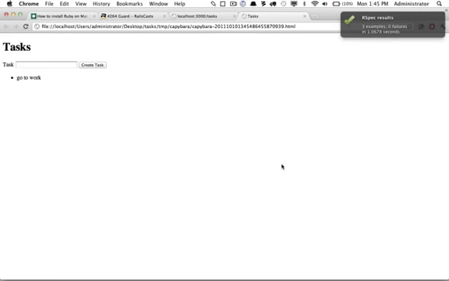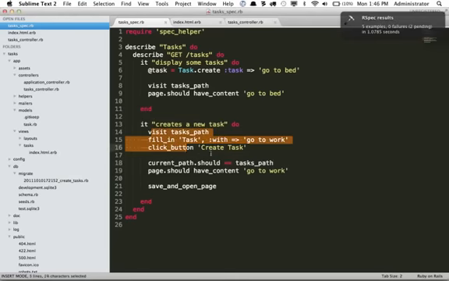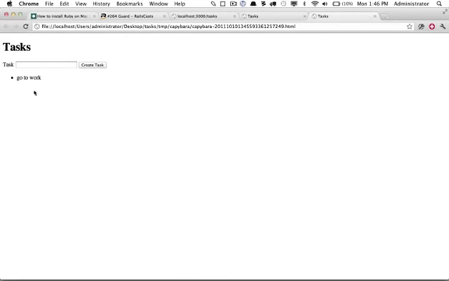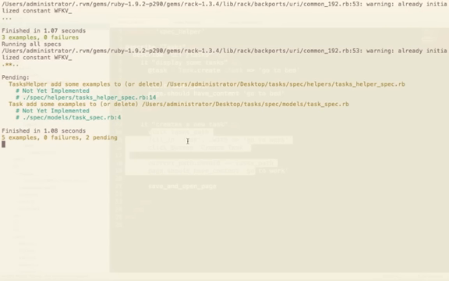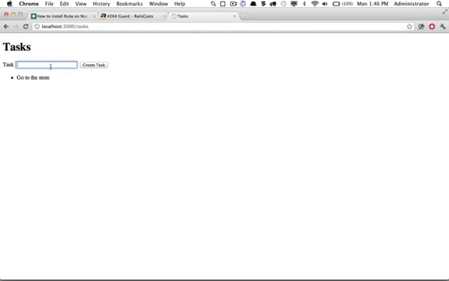And now you can see it automatically opened up the current state within the browser. And again, that's because we had the Launchy gem installed and all of these passed. So then it ran save and open page. And this lets us see exactly what is set up. And you can see we are using Capybara up here. So good, we've added our first feature. 5 examples, 0 failures. If you want to do a manual test, let's do that as well, because that's always important to do as well. And we'll say take a break. And there we go. So now we have successfully added the option to add tasks.